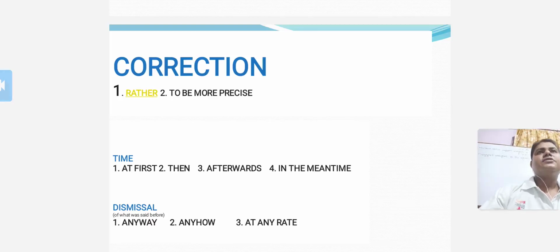There are some connectors which are used to show opinion, just as I think, I believe, I feel, in my opinion, in my view, as far as I know, it seems likely, it seems to me, in my experience, as far as I am concerned, I tend to think that, as far as I understand.